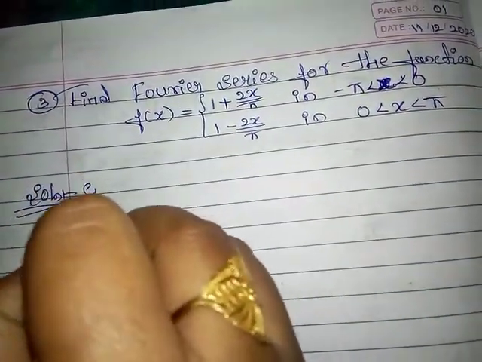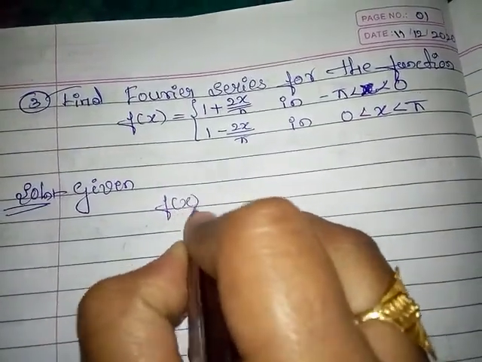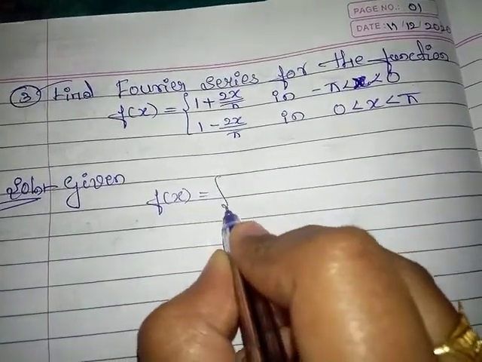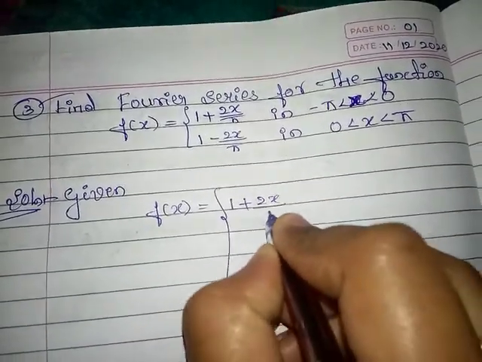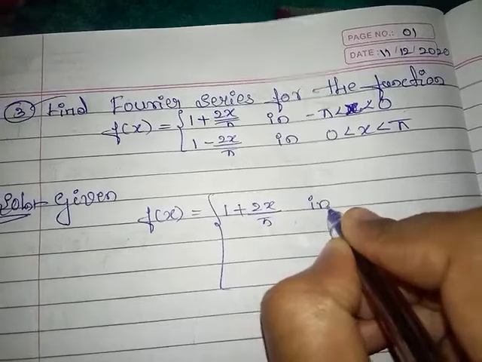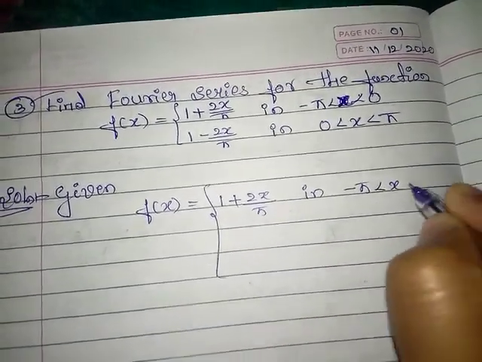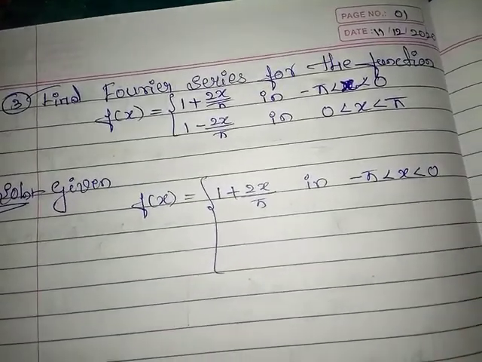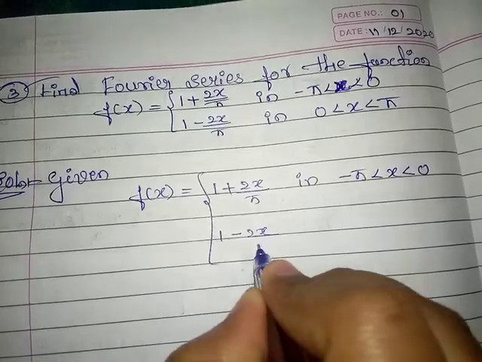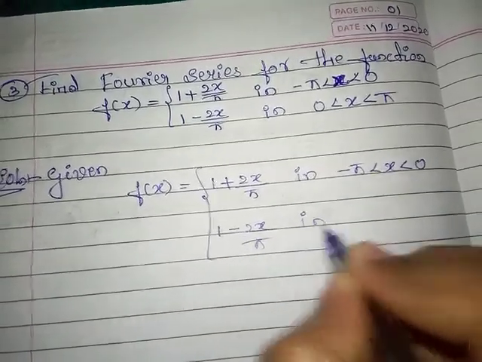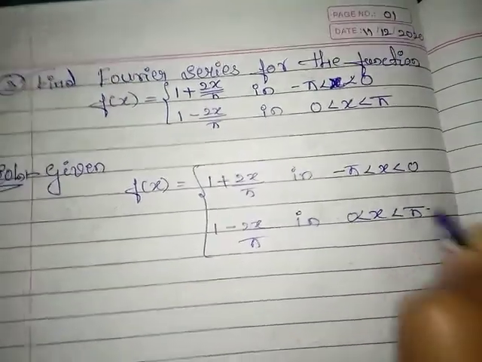Given function f of x is equal to 1 plus 2x by pi for x greater than minus pi and less than 0, and 1 minus 2x by pi for x greater than 0 and less than pi.